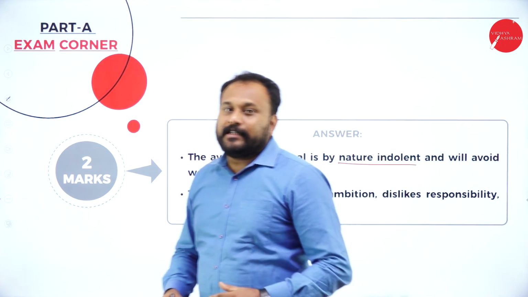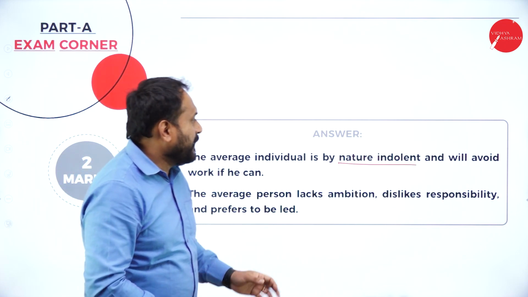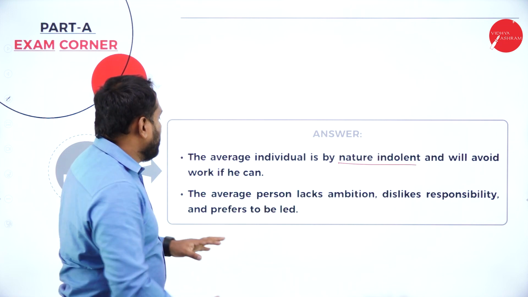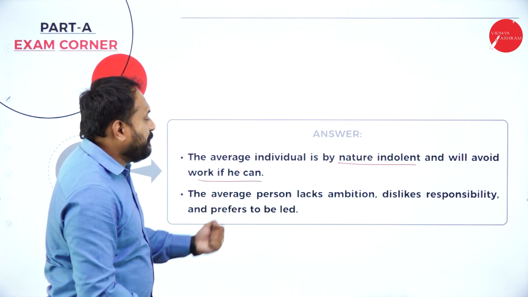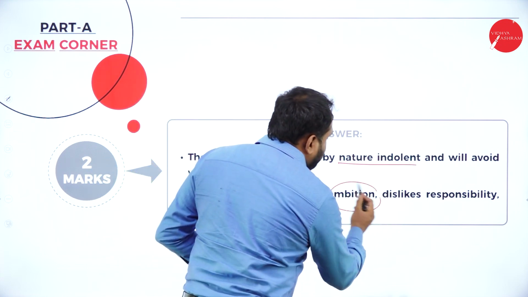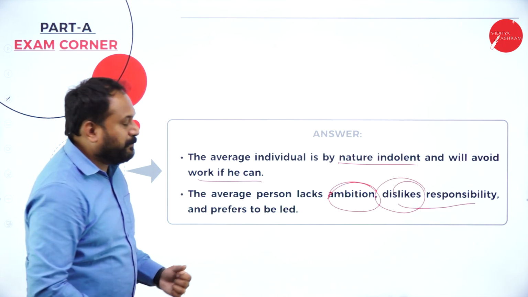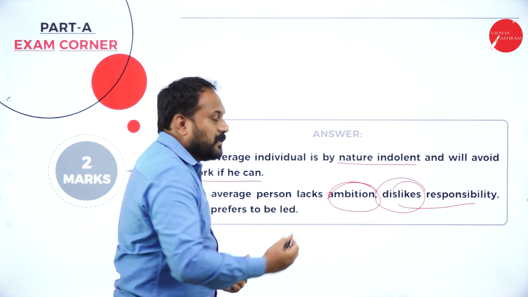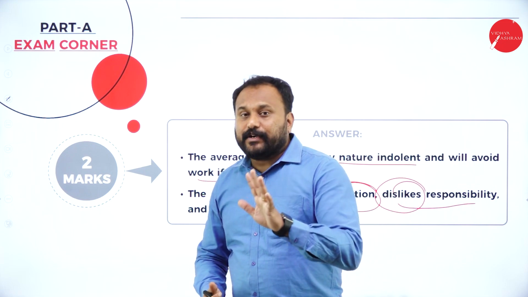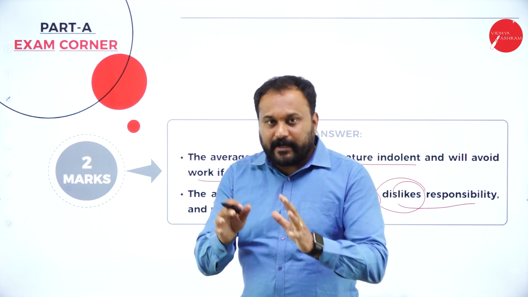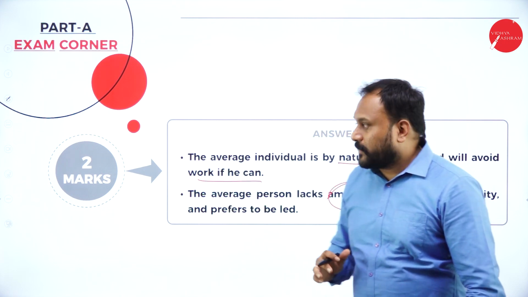Now when I say indolent, that means he doesn't want to work, right? He will avoid work if he can. The average person lacks ambition, dislikes responsibility and prefers to be led. So these are the 2 features of theory X. That's why theory X is really bad, but it will get the work done if the manager is proper.